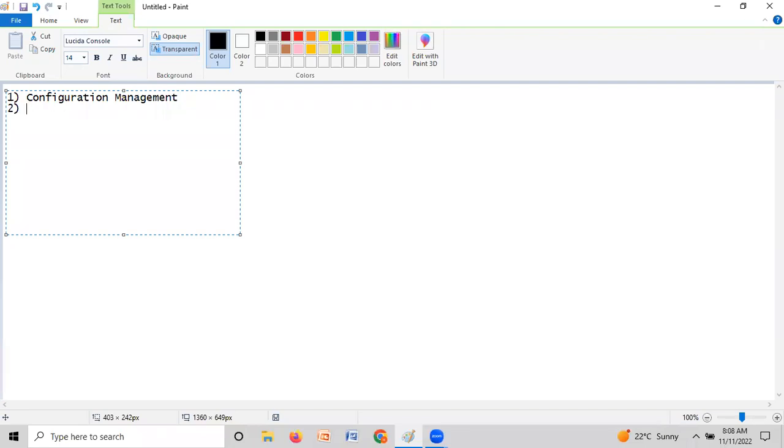So first is configuration management and continuous monitoring, and third one is the necessity of the cloud and the cloud computing models. Okay, so these three concepts we are going to see today.